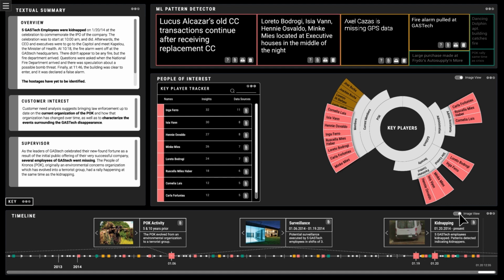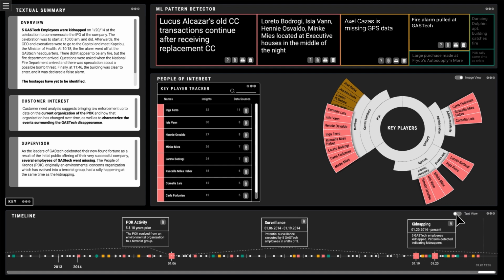To avoid the distraction of images, Naya updates her preferences to view the timeline as textual. The back end of the system notes where her mouse hovers, considering types of events and content in order to personalize the data shown to Naya. Here she learns that a gas tech executive's home was potentially surveyed by 5 employees from January 6th to January 19th. After reviewing the timeline, Naya notices high-priority key players highlighted by ML and red on the sunburst chart.